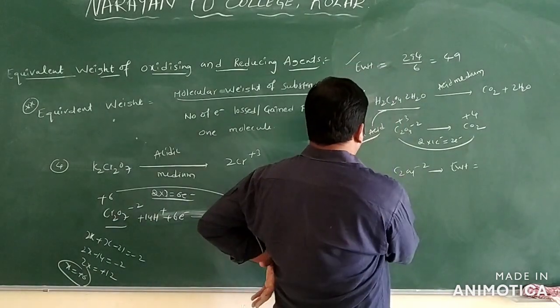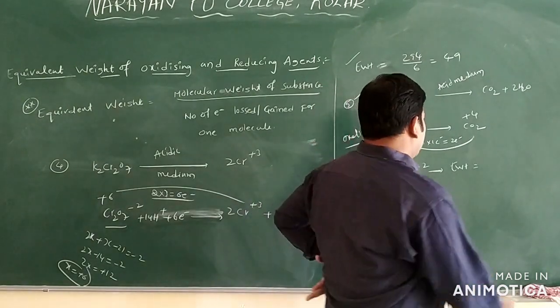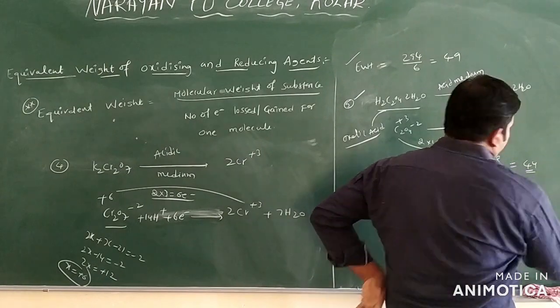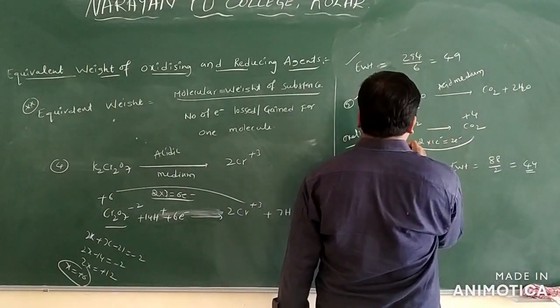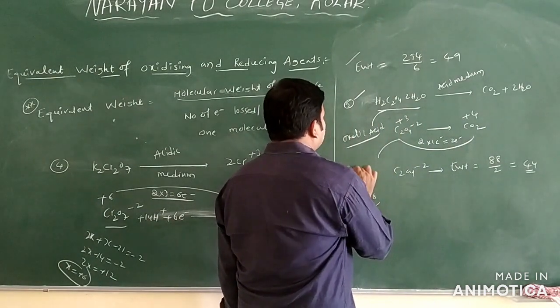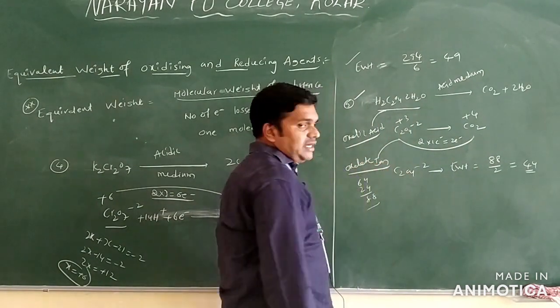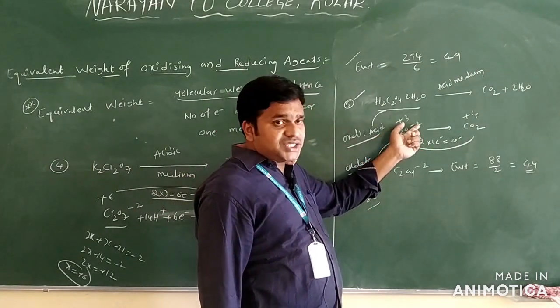This is 64, this is 24, you will get 88 only. So this is 88 by 2, that is equal to 44 only. This is for particularly what ion? This is for oxalate ion only. Clear? You can take an ion, which means you can write molecular weight divided by the charge you have.